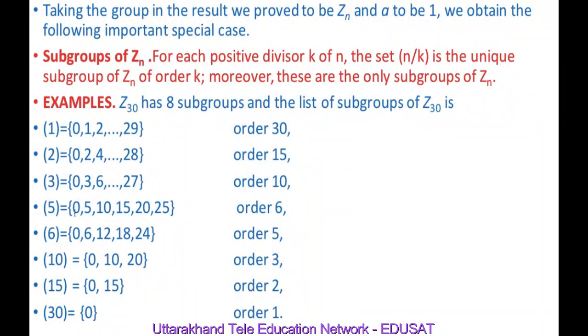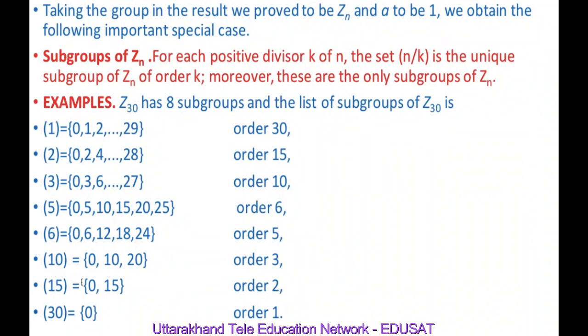The cyclic group generated by 5: 0, 1 into 5, 2 into 5, 3 into 5, 4 into 5 and 5 into 5. These are 0, 5, 10, 15, 20 and 25. So these are 6 in number. The cyclic group generated by 6: 0, 6, 2 into 6, 3 into 6, 4 into 6. So these are 0, 6, 12, 18 and 24, and the number of elements is 5. The cyclic group generated by 10: 0, 10, 2 into 10, that is 0, 10 and 20. So the number of elements is 3.